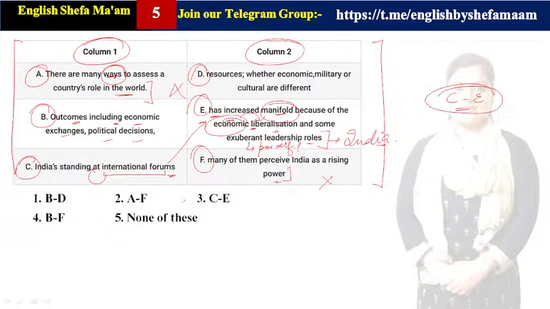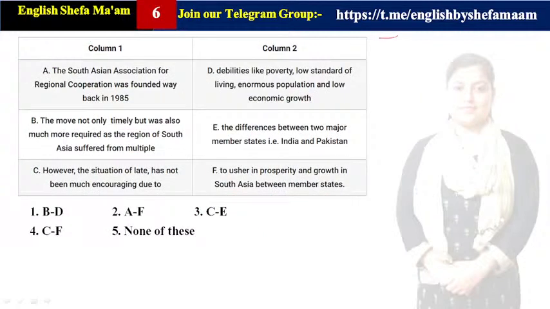So the perfect answer is C and E only. None other correlation is there, neither A with other statements, neither B with other remaining statements. Clear? So that is why C and E is the perfect correlation. Let us move with the next question, guys.